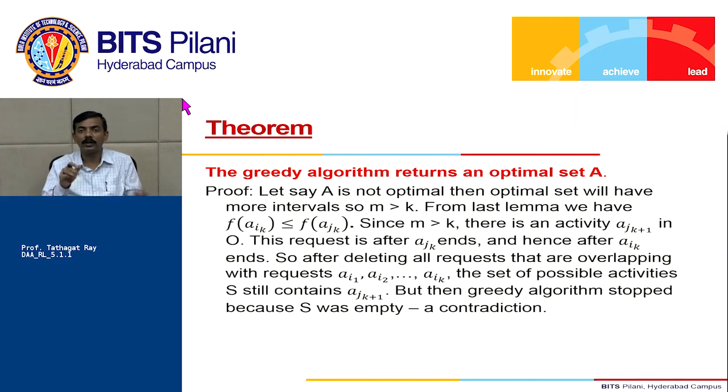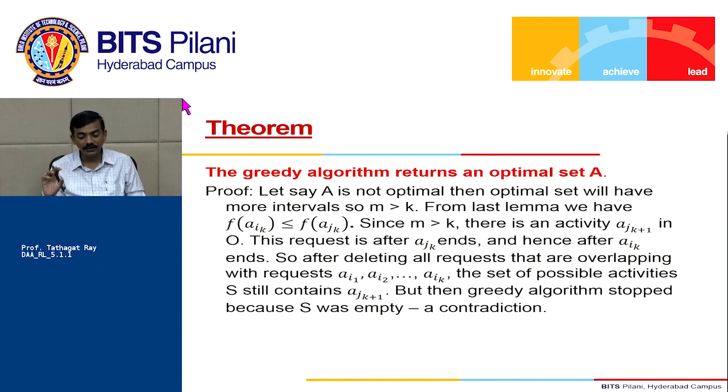Our algorithm is what? We sort all the activities based on their finish time, and then we pick up the first activity, whichever finishes earliest. I will put it in A. Then whatever are the remaining activities, I will look into them. Look at only those activities which are compatible with whatever has already been picked up in A. Within those activities, you pick up the one which finishes earliest. That's the strategy. So let's say A is not optimal.